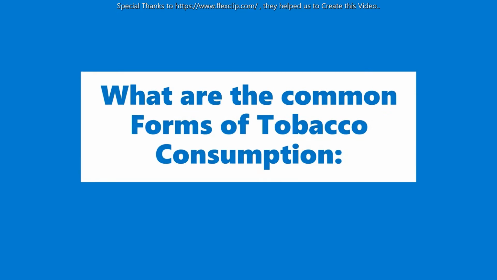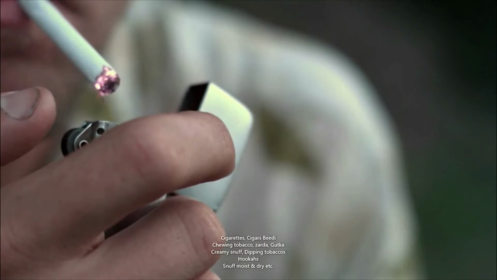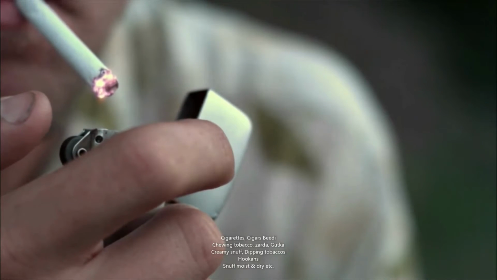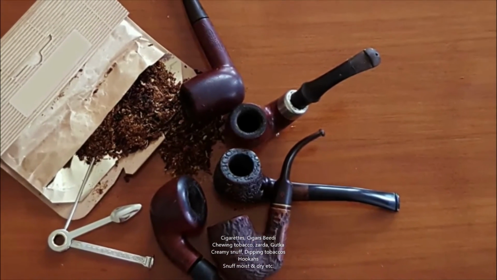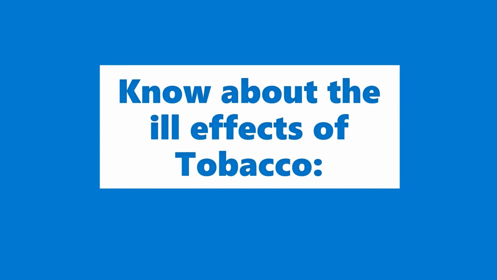What are the common forms of tobacco consumption? Cigarettes, cigars, bidi, chewing tobacco, zarda, gutkha, creamy snuff, dipping tobaccos, hookahs, snuff moist and dry, etc. Know about the ill effects of tobacco.